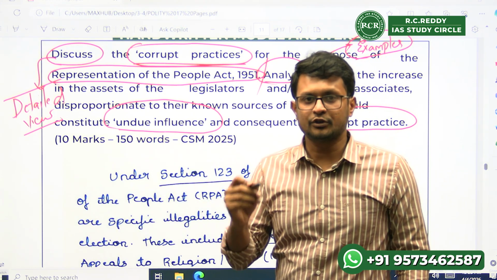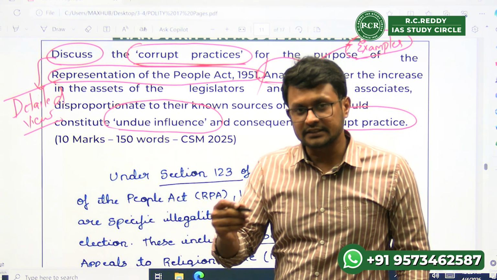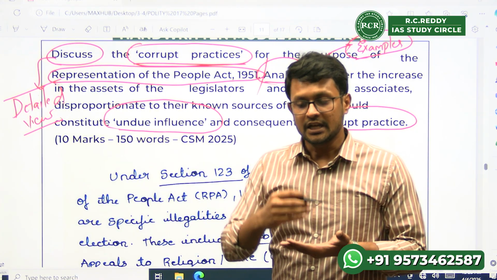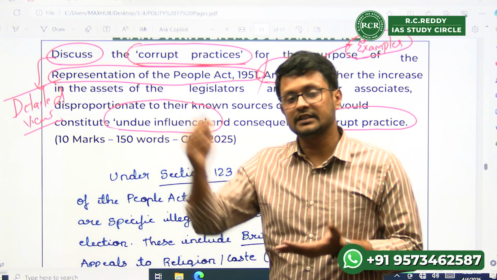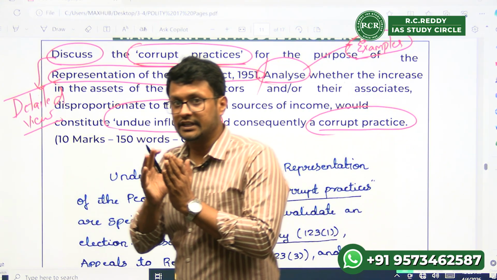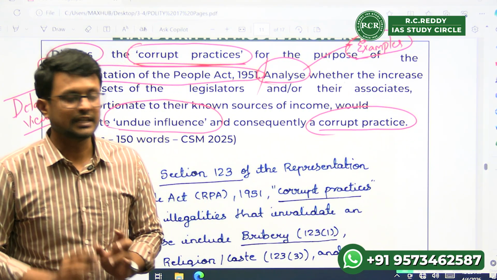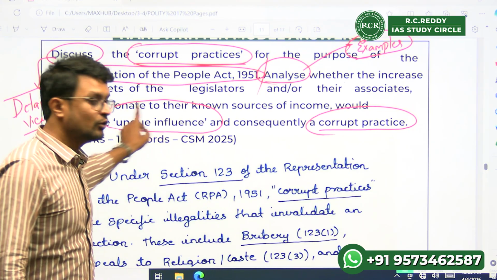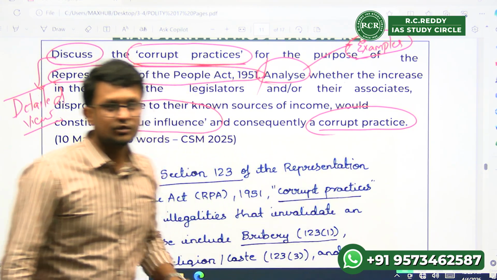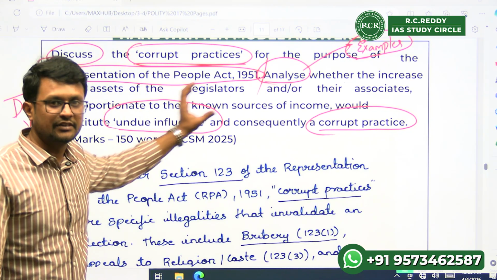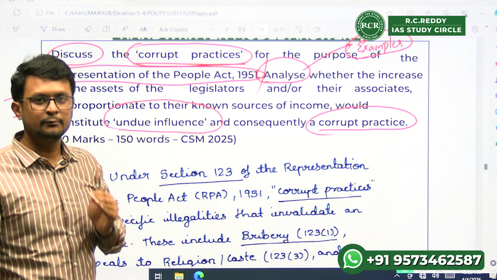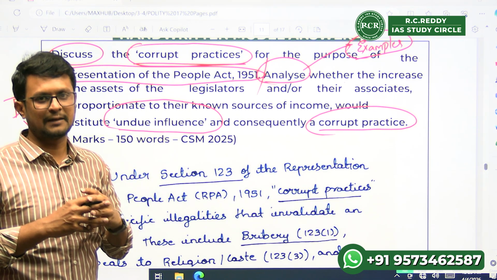The word disproportionate means, rather than what is given in your affidavit to the Election Commission, if your assets are way too higher than your known sources of income, and whether you have disclosed or not disclosed it, will it actually amount to undue influence and hence a corrupt practice? So these are the different keywords that we will discuss in the question, and tactfully you should write from point to point so that the answer does not get clumsy.